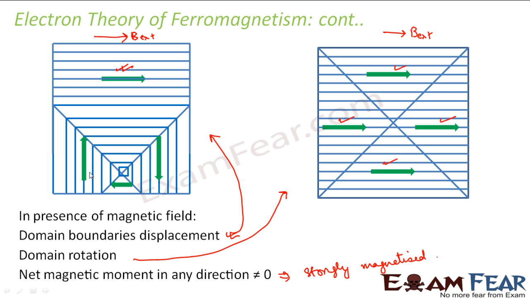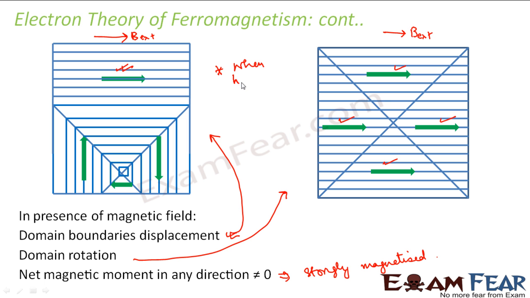that speciality which takes place inside the domain is lost, because the difference between ferromagnetism and paramagnetism arises only because of the domain formation, and the domain formation is crucial because of that special interaction between the atoms inside a domain, because of which all the magnetic moments inside a domain are in one direction. So when you heat it, that special interaction is lost. As a result, the special role of domain formation is also lost, and the substance behaves like a paramagnetic substance. So this is an important point to be noted here.